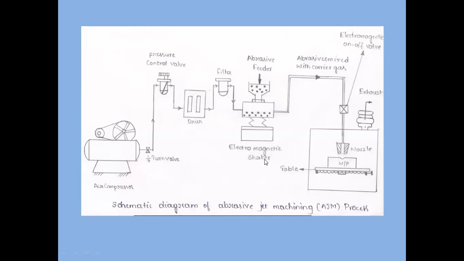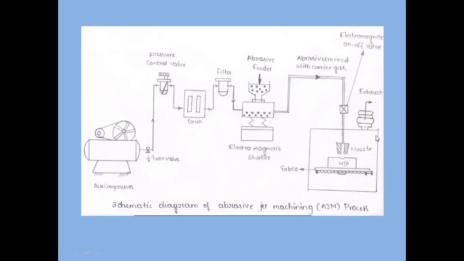We will be having an electromagnetic shaker or vibrator, and abrasive feeding is given to this chamber where gas is also applied, and the mixture is further carried through the electromagnetic on-off valve to the nozzle, and through the nozzle it is applied onto the workpiece.